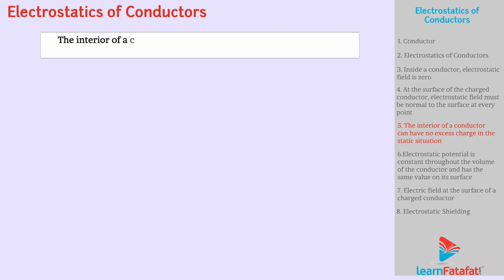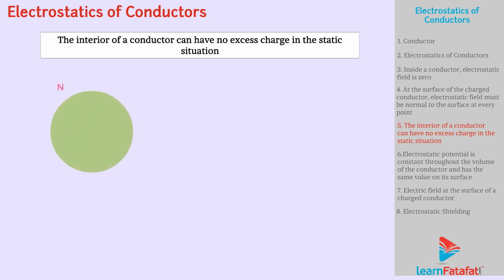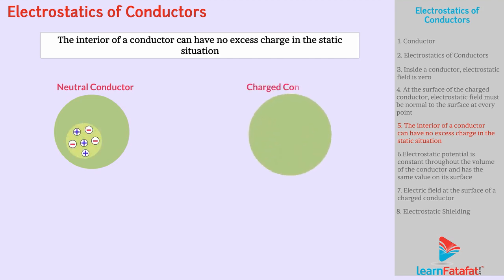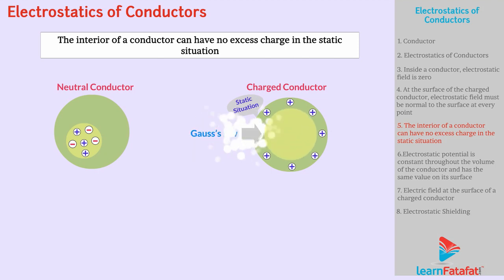The interior of a conductor can have no excess charge in the static situation. Think about a neutral conductor. There are equal amounts of positive and negative charges in every volume or surface element. For a charged conductor, excess charges reside only on the surface in the static situation. This can be explained with the help of Gauss law.